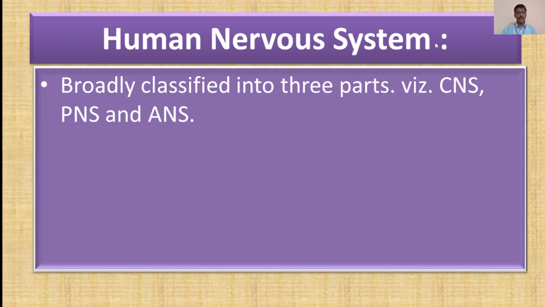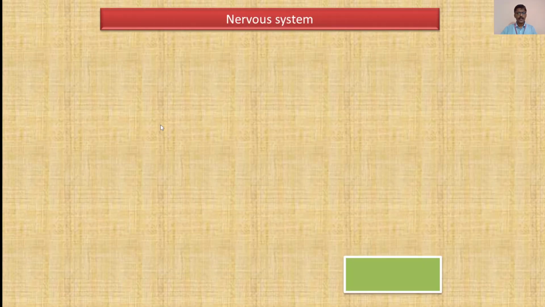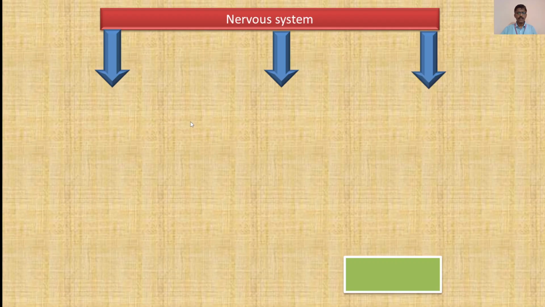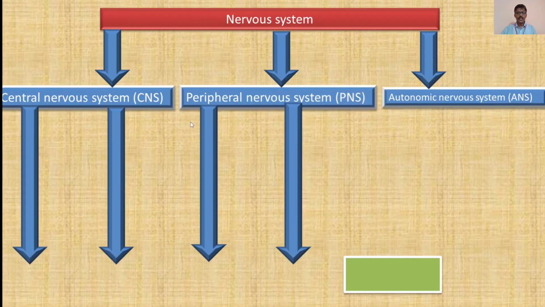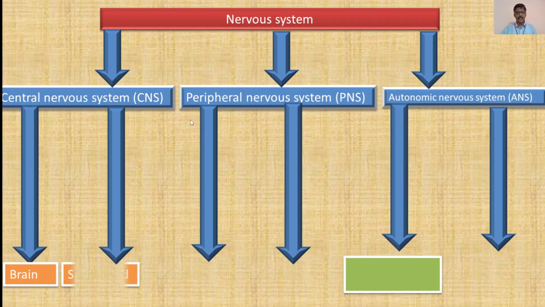As told you earlier, the human nervous system is broadly classified into three parts, that is CNS or central nervous system, PNS or peripheral nervous system, and ANS or autonomous nervous system. Now we will see in detail how the nervous system in human being is classified depending on its origin and functions.